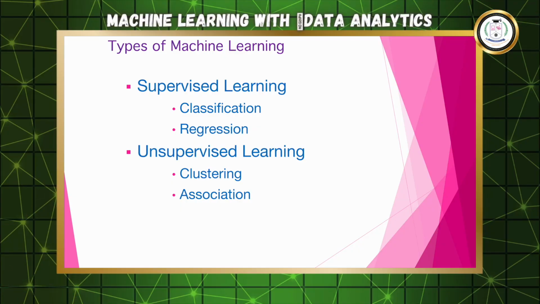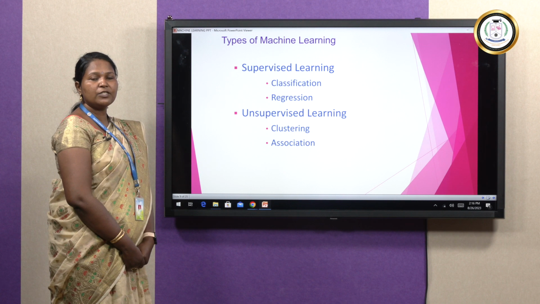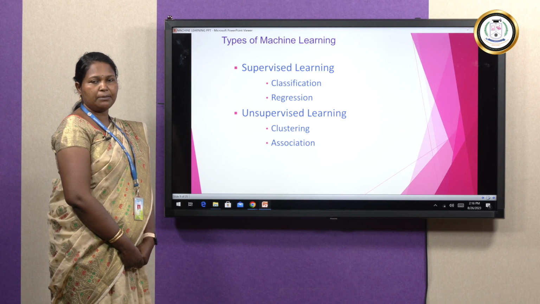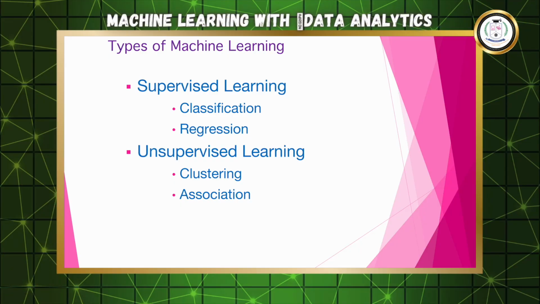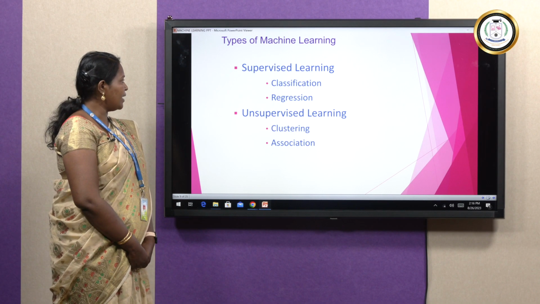Next, we are moving to the types of machine learning: supervised learning and unsupervised learning. These are very basic, very important steps in machine learning. So these four classifications are very important. By learning these four classifications only, in future we can learn more advanced topics in machine learning. In supervised learning, we have classification and regression, and in unsupervised learning, we have clustering and association. We will see this one by one. First, classification and regression under supervised, and clustering and association under unsupervised.